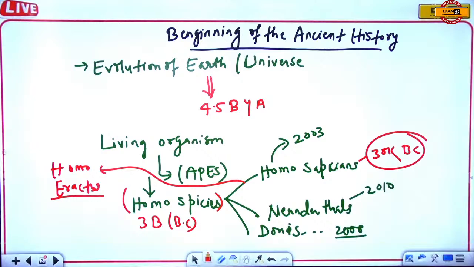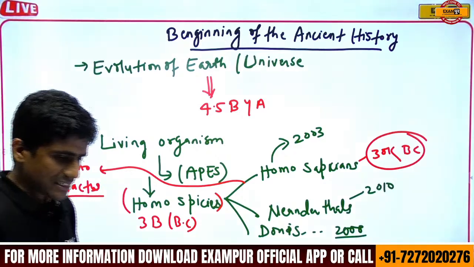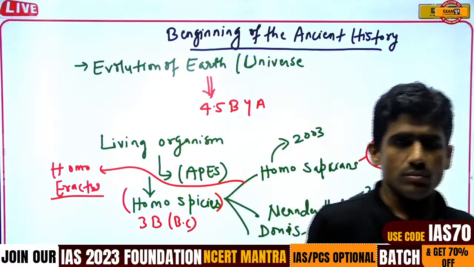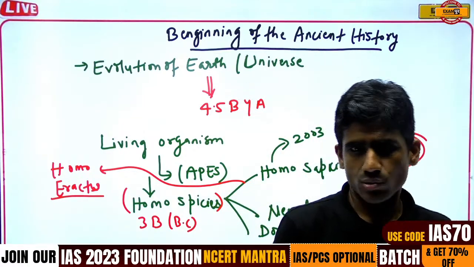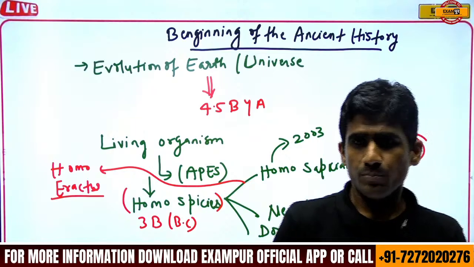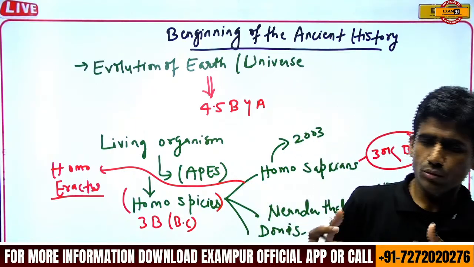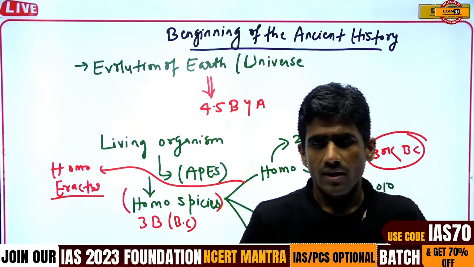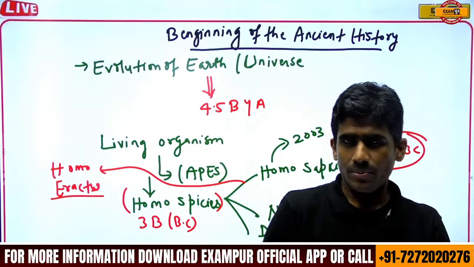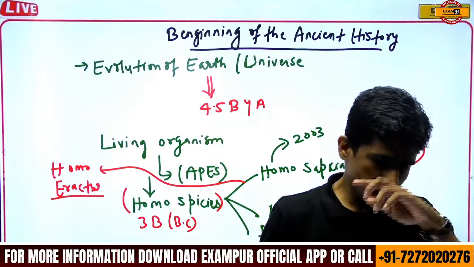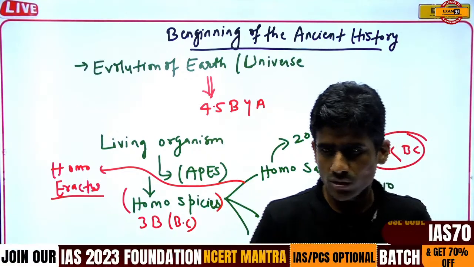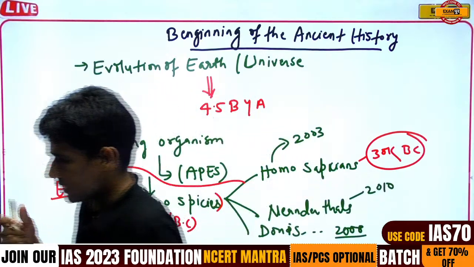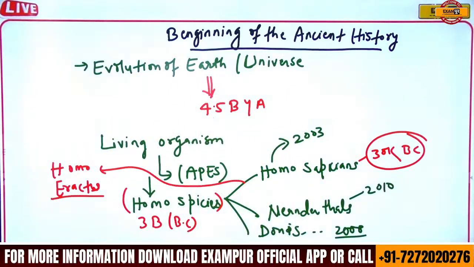Now we move to when we divide history into three portions in terms of the sources: prehistory, proto-history, and the simple term, historical portions. History can be divided into three terms on the basis of the sources we have got till now.